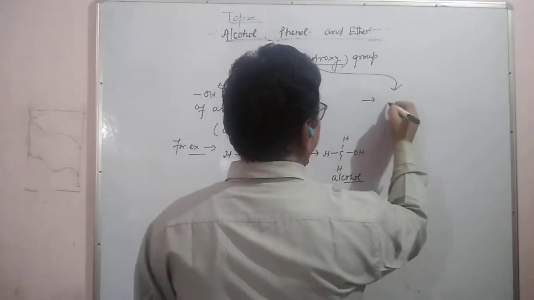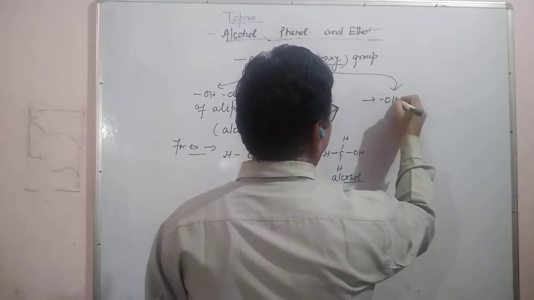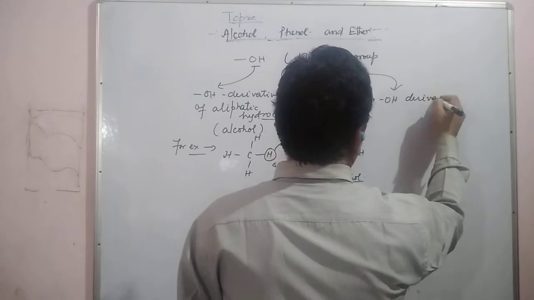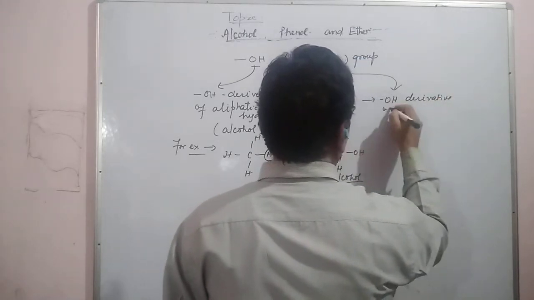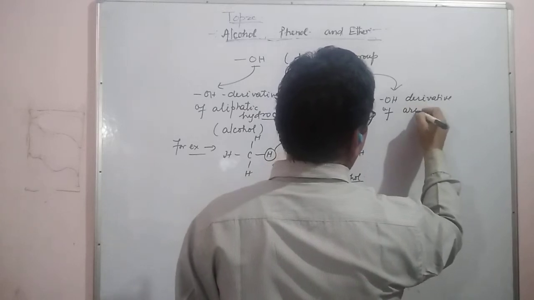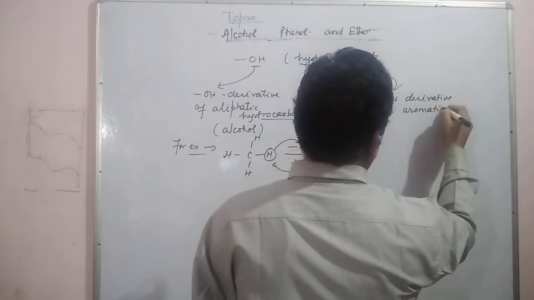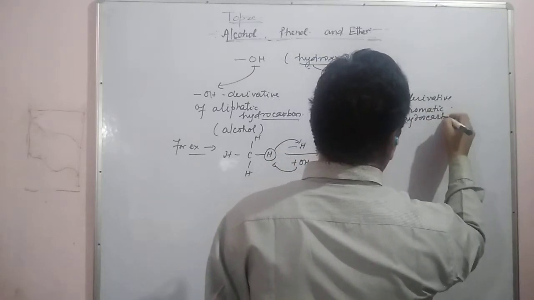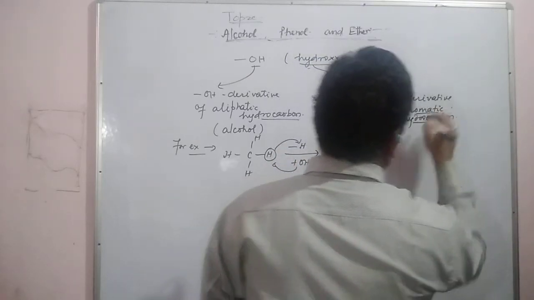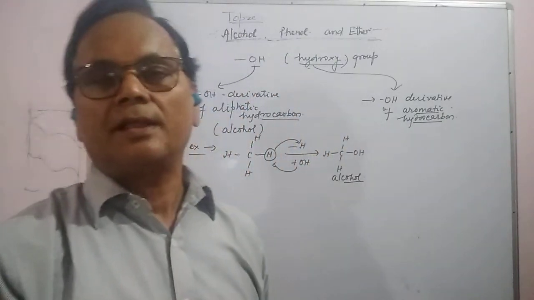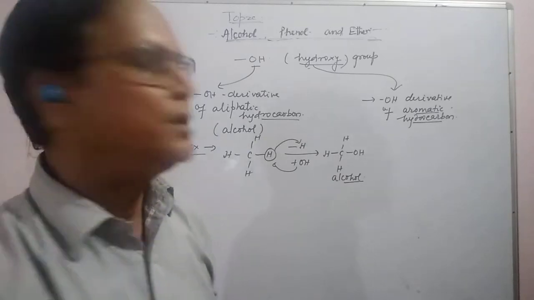So that is a hydroxy, OH derivative of aromatic hydrocarbon. If hydrogen of an aromatic hydrocarbon is replaced by OH, then that will be called phenol.